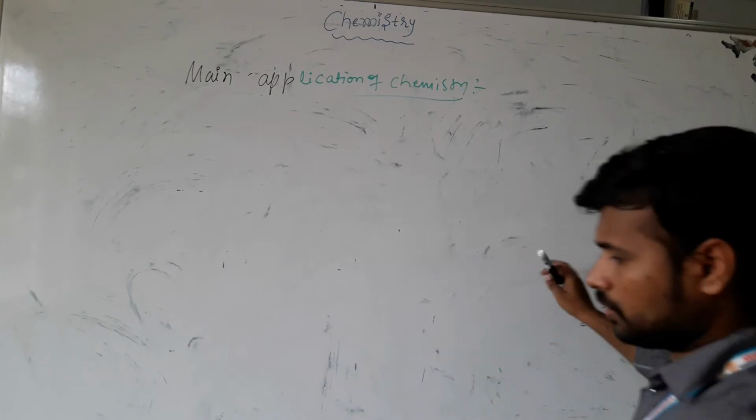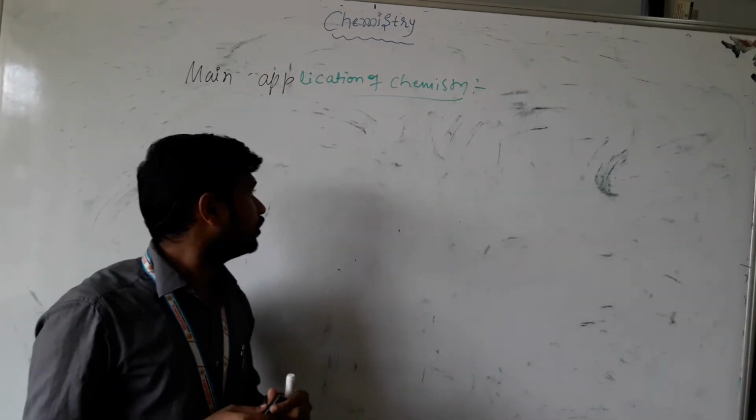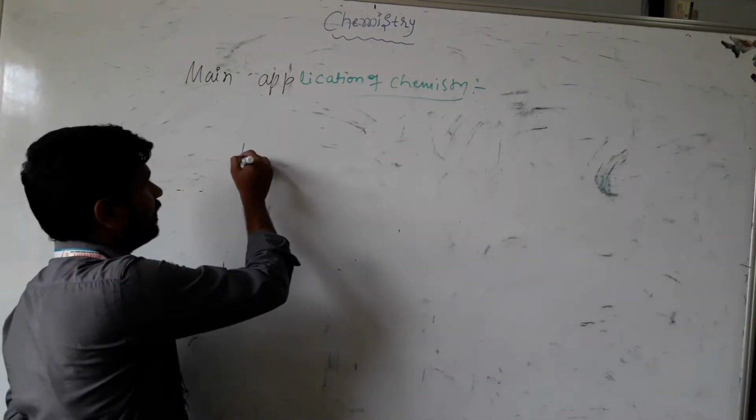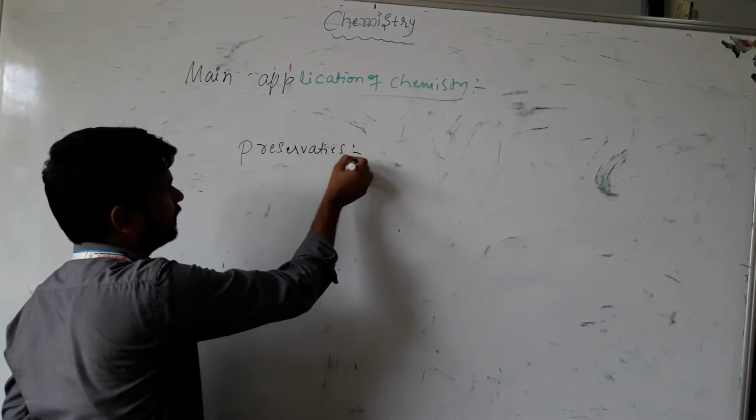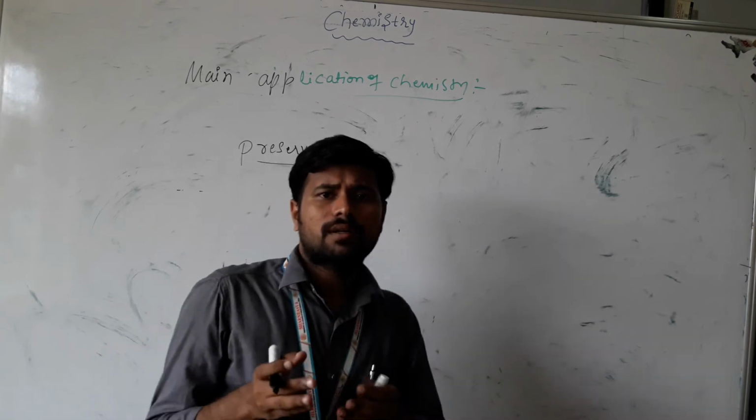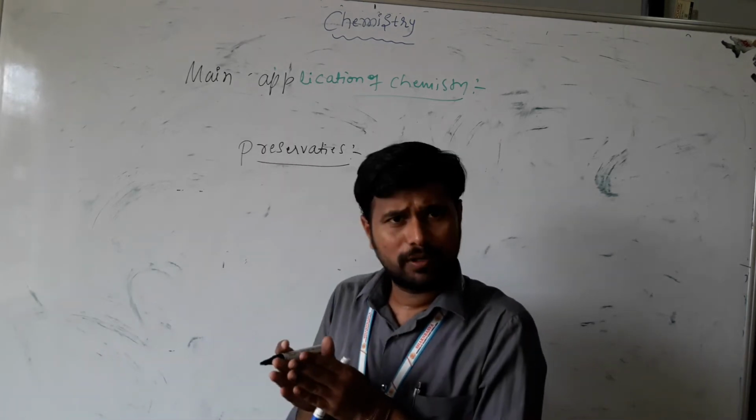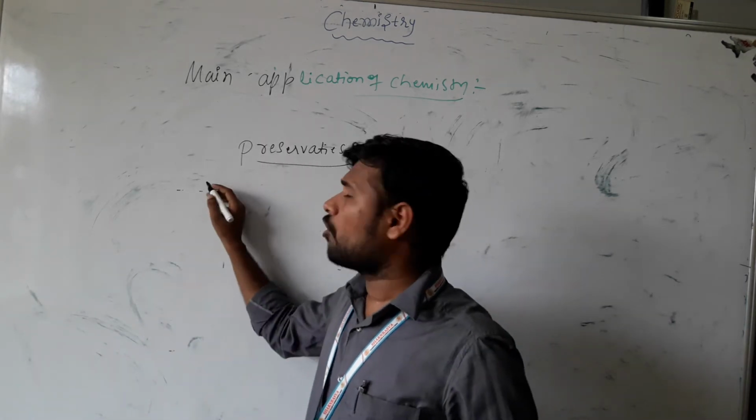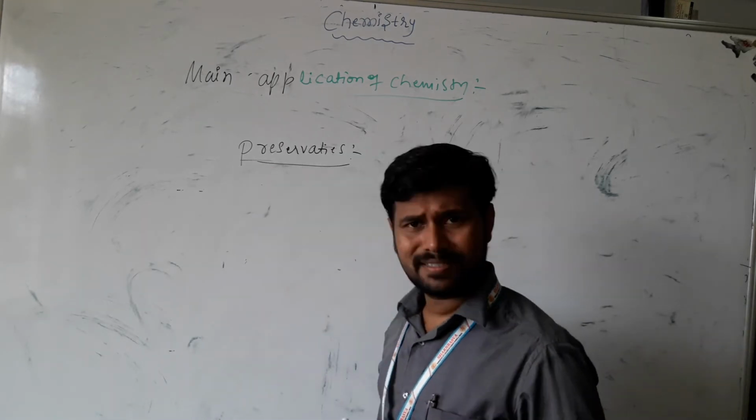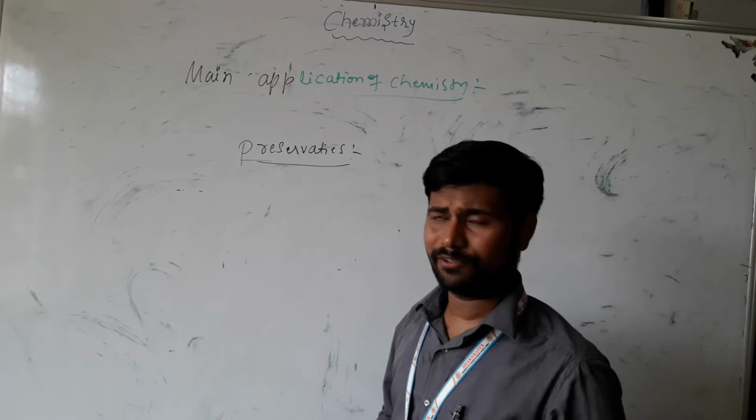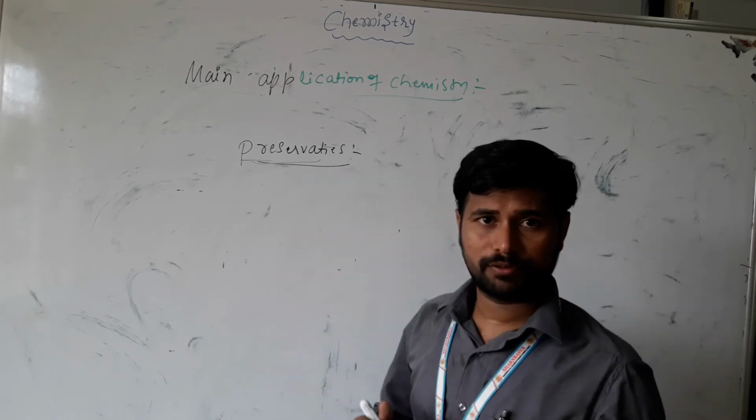Not only this one, we are also going to be moving on to preservatives. There also we are using chemicals, preservatives, in order to make whatever the food is stay for a long period. And not only that, no insects or germs should attack it. For that, we prevent it by using preservatives, whatever the food will be.